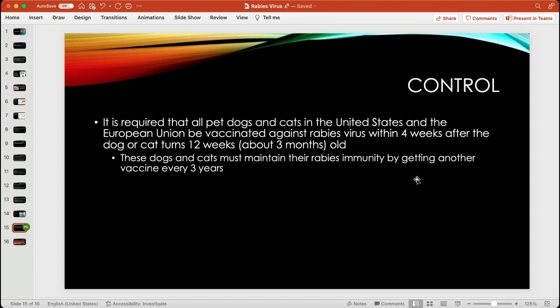So, for control, it is required that all pet dogs and cats in the United States and in the European Union be vaccinated against rabies virus within 4 weeks after the dog or cat turns 12 weeks or about 3 months old. These cats and dogs must maintain their rabies immunity by getting another vaccine every 3 years.